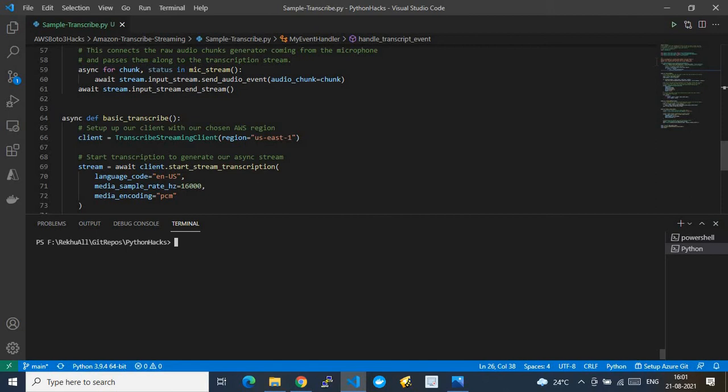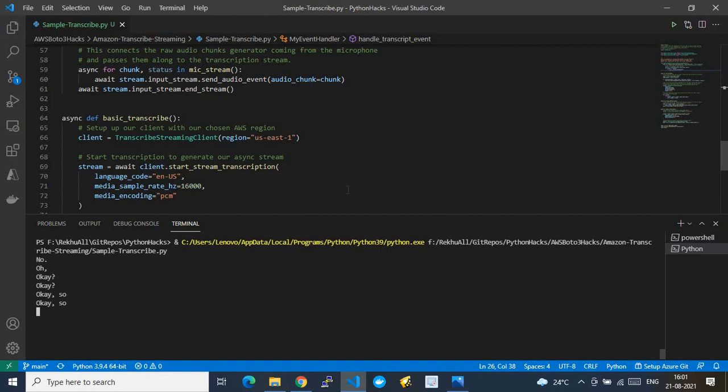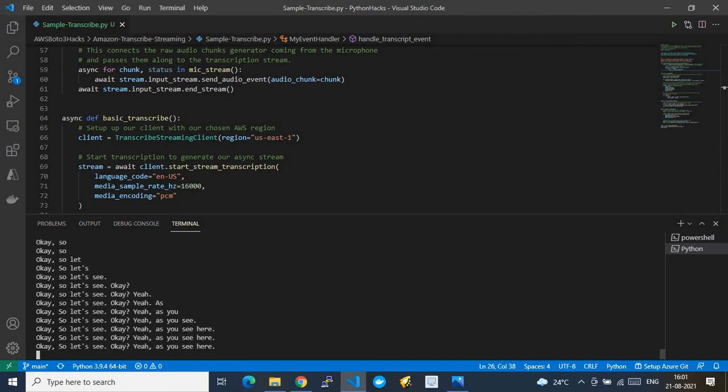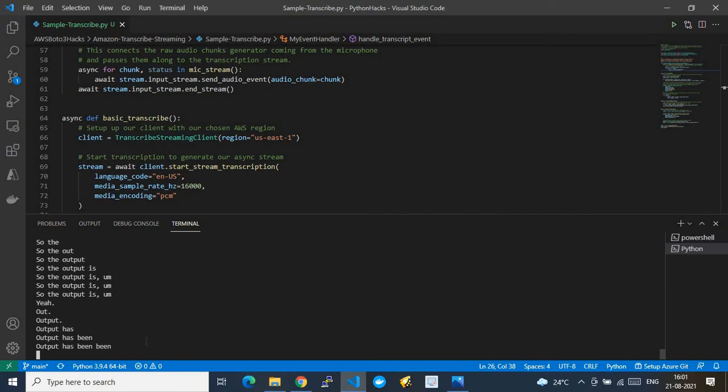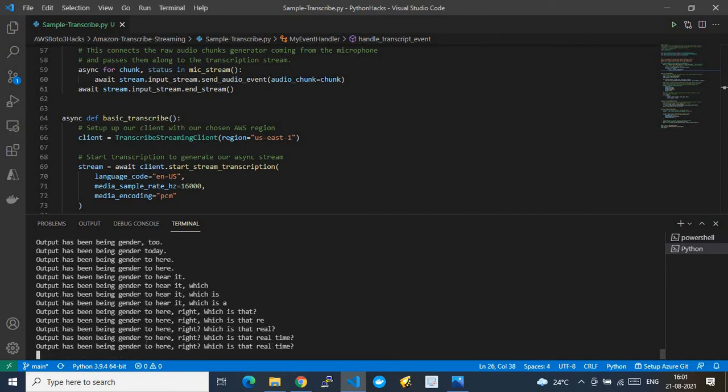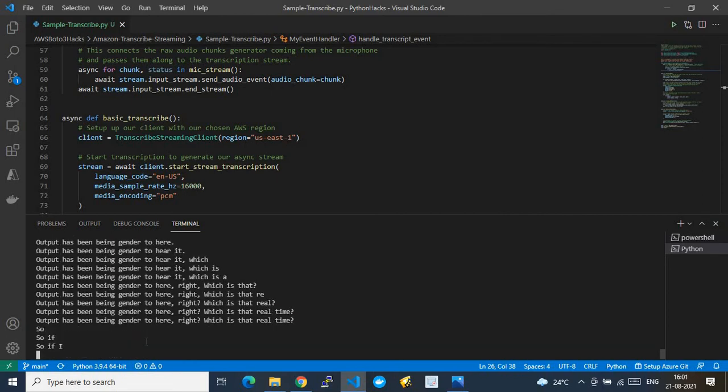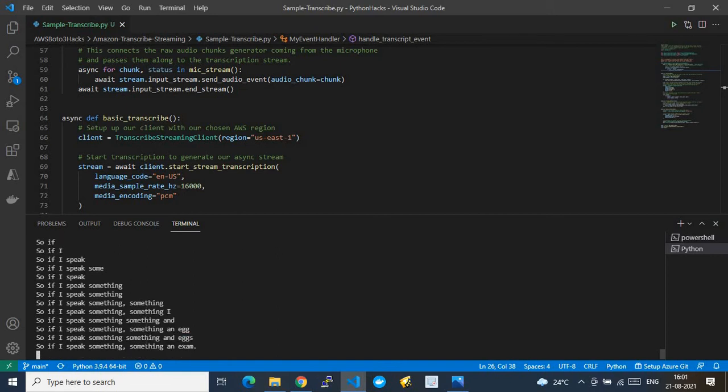So now let me run this script. Yeah, it has started now. As you see here, the output is being generated here, which is at real time. If I speak something, an example line, that is getting presented here.